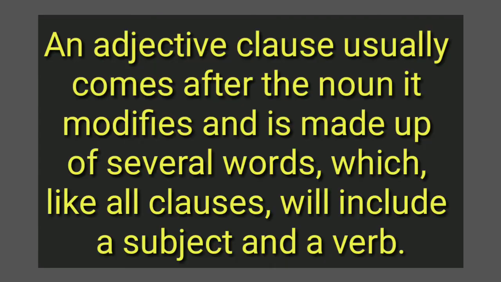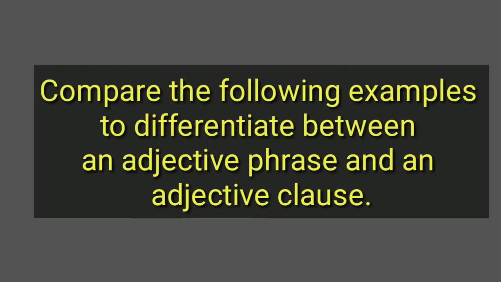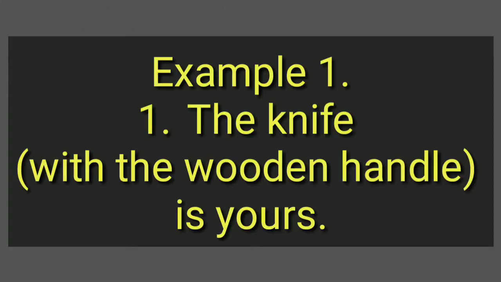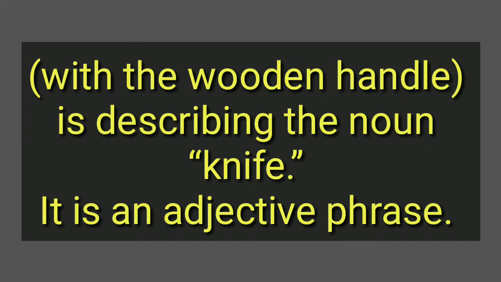An adjective clause usually comes after the noun it modifies and is made up of several words, which, like all clauses, will include a subject and a verb. Now compare the following examples to differentiate between an adjective phrase and an adjective clause. Example 1. The knife with the wooden handle is yours. In this example, the group of words with the wooden handle is describing the noun knife. It therefore functions as an adjective. It is an adjective phrase.